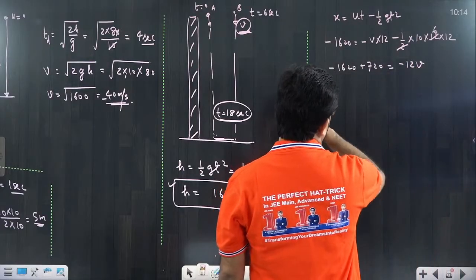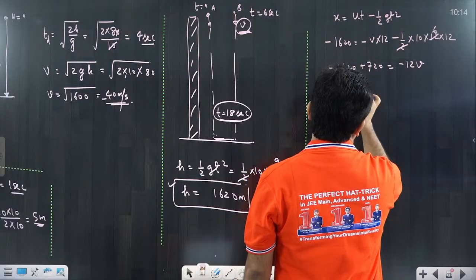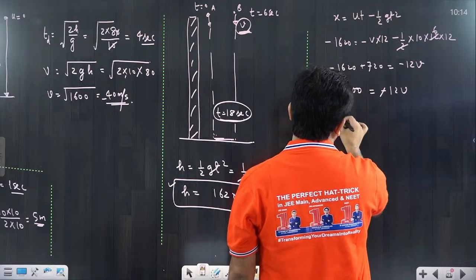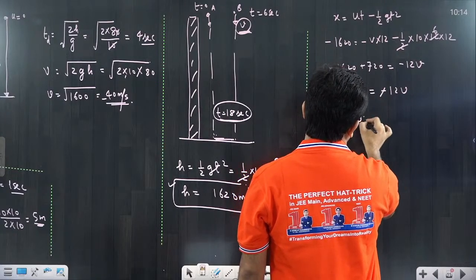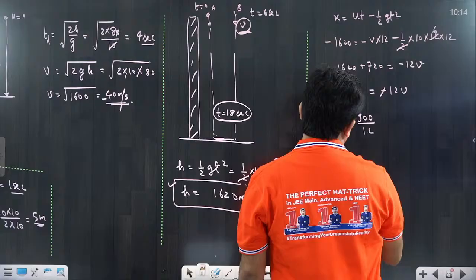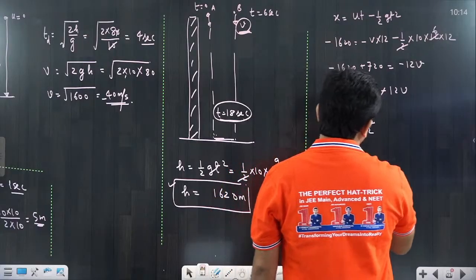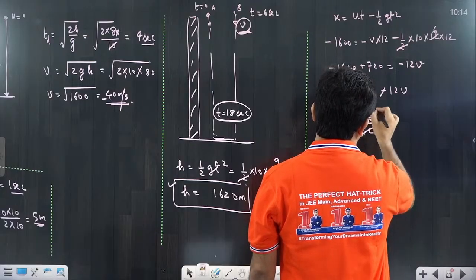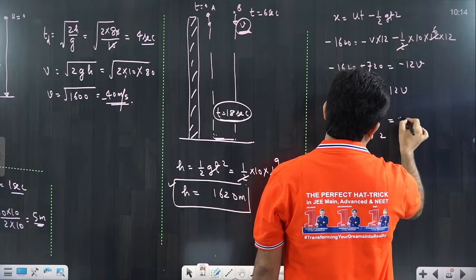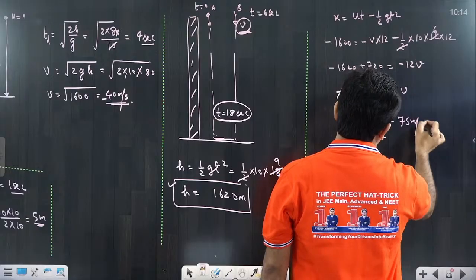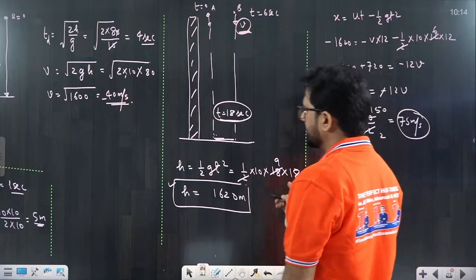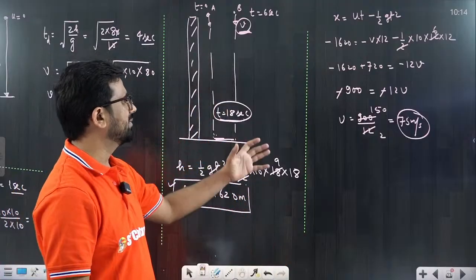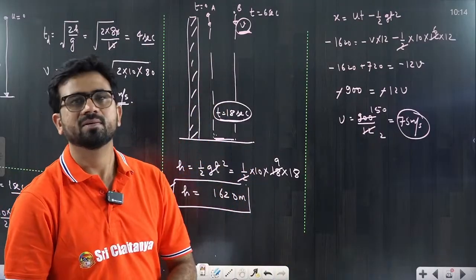So from here that would be approximately 900, minus is equal to minus 12 into v, minus cancel, v equal to 900 divided by 12. If you divide it, that would be 75 meter per second, that we can talk about. So you can check calculations also, but the basic concept we have to understand. This type of question also comes in paper, we can discuss it.